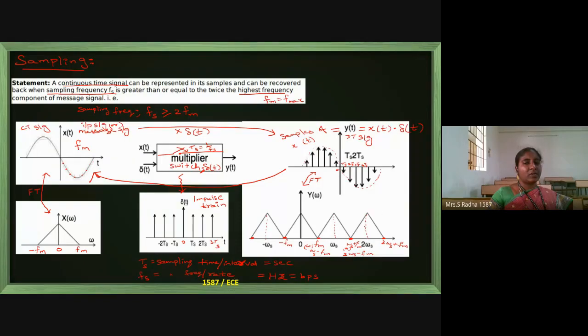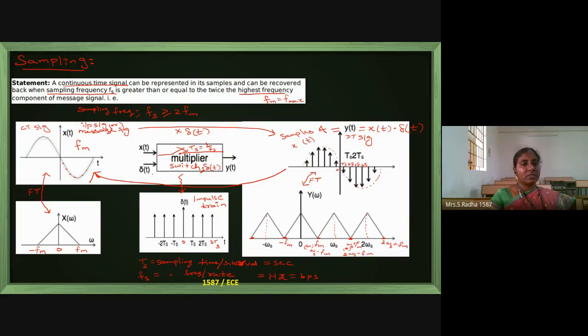Whatever the center, I have already drawn a dotted line. Right side you have to do plus Fm, left side you have to do minus Fm. Okay, if 2 or 3 representations come, whenever you calculate the numerical values, they will come the same. You can use any of these formulas. Okay, so just an overview of this slide: we have just discussed the sampling theorem statement.